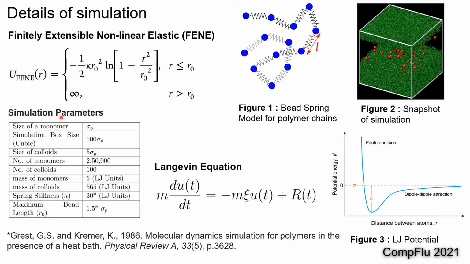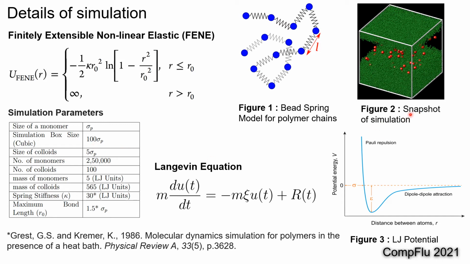The parameters of my simulation are given in this box. The length scale of my simulation is the size of a monomer, that is sigma p. The configuration consists of 100 colloidal particles of size 5 times the size of a monomer with 250,000 monomers in a cubic box of size 100 times the size of a monomer.